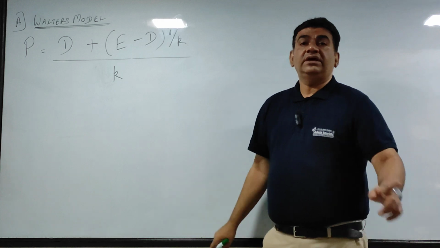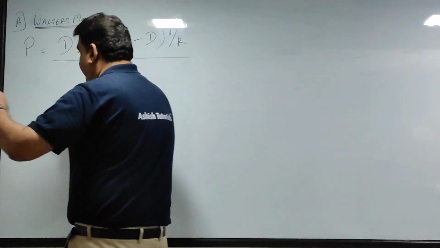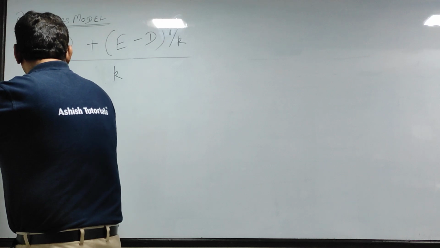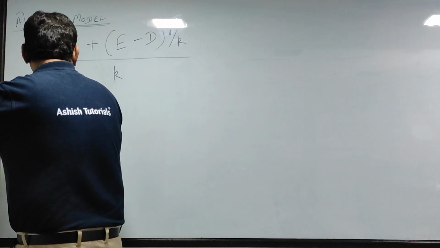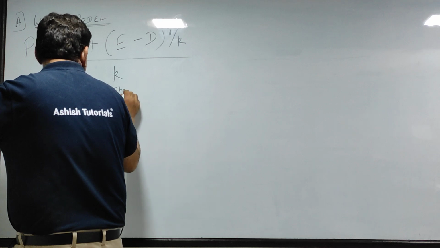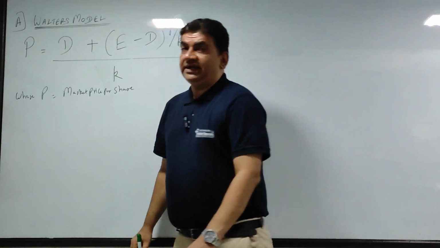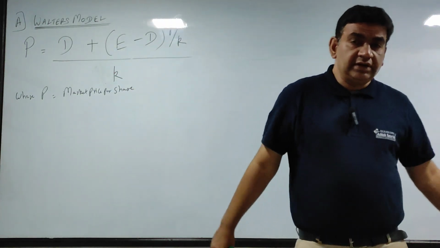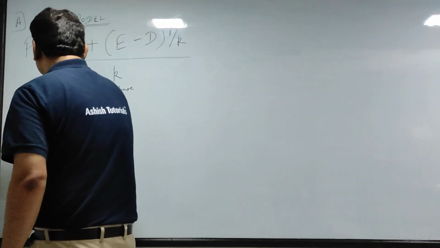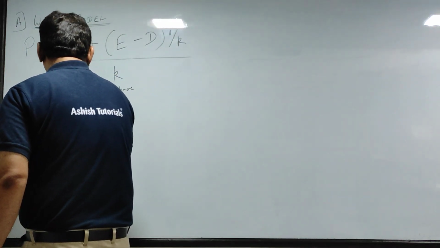I'll write below the formula what stands for what. Where P is equal to market price per share, or you call it expected market price.